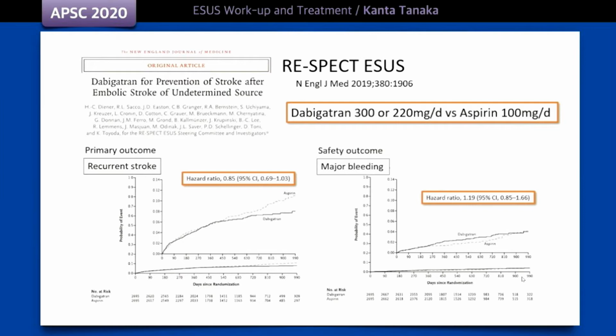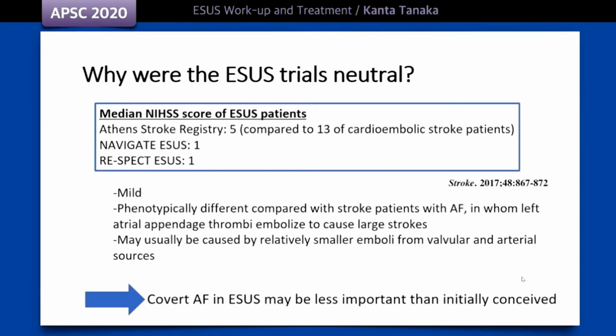Okay, how about the result of Respect ESUS? This trial compared dabigatran with aspirin in ESUS patients. Look at the primary outcome. Similar to Navigate ESUS, dabigatran was not superior to aspirin in preventing recurrent stroke. The incidence of major bleeding was not greater in the dabigatran group than in the aspirin group. However, not shown in this slide, there were more bleeding events. Navigate ESUS and Respect ESUS did not demonstrate a reduction of stroke recurrence with direct oral anticoagulants.